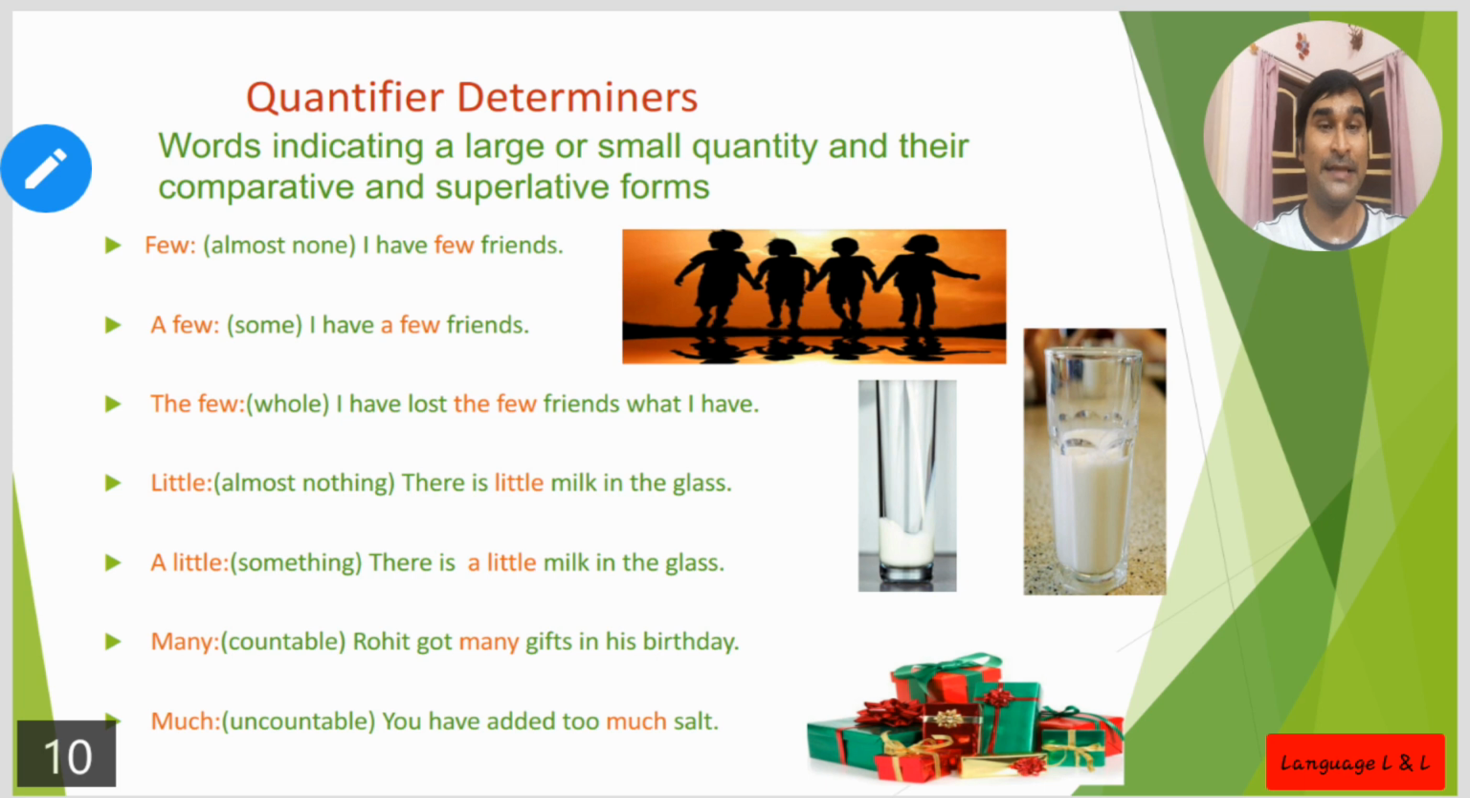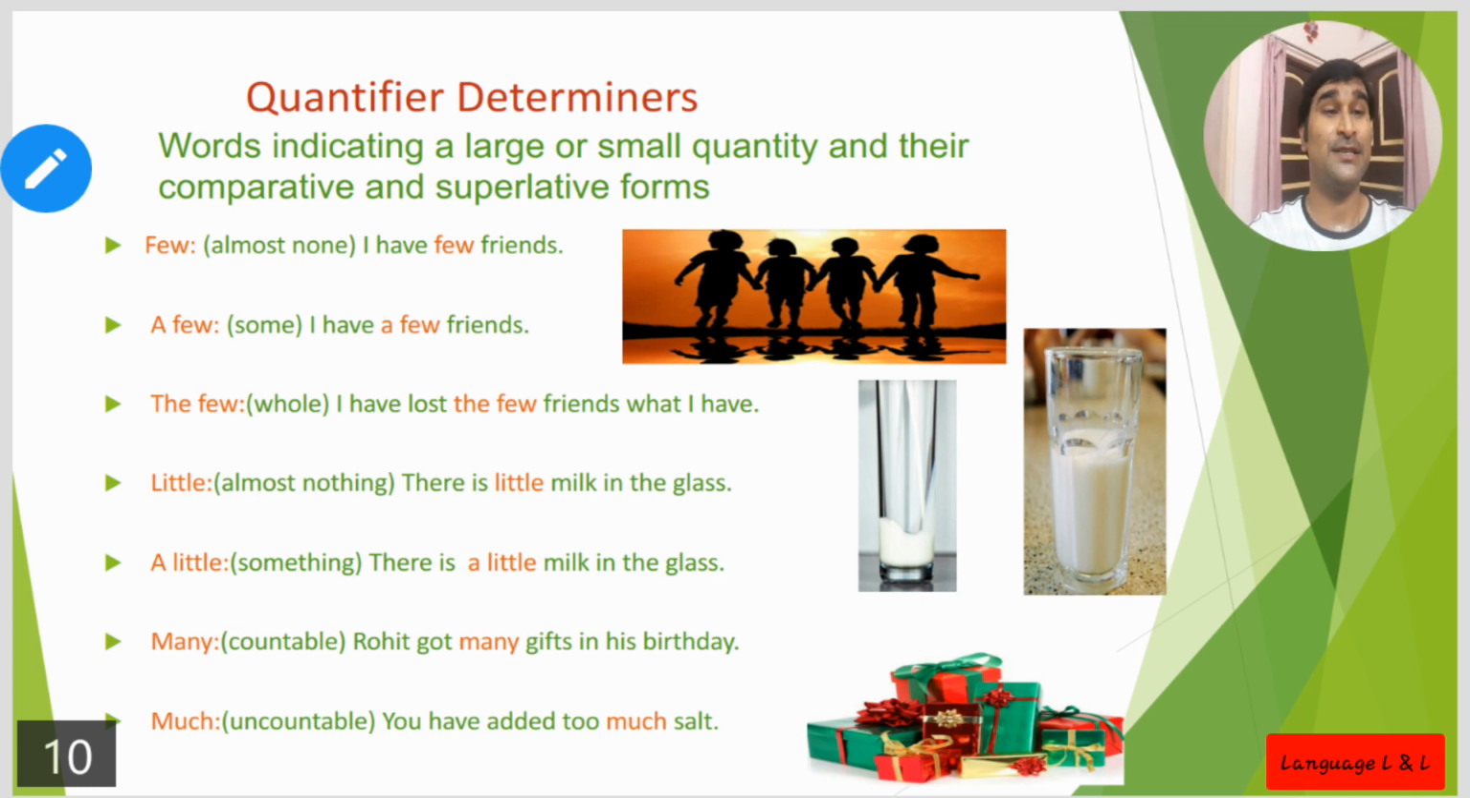The last part, that is quantifier determiners. My dear, maximum students have faced some problems whenever they face some questions in the exam. Here I have taken some examples which are much more important. So try to focus on this quantifier determiner very carefully. These are words indicating a large or small quantity and their comparative and superlative forms. So some adjectives will also be used here, just like little, less, least, in that way.